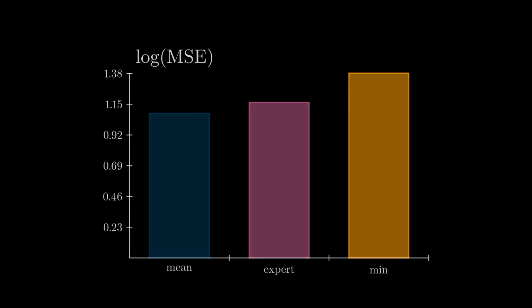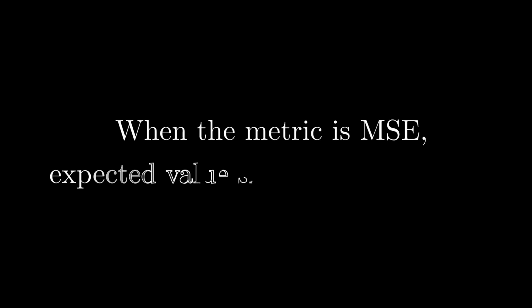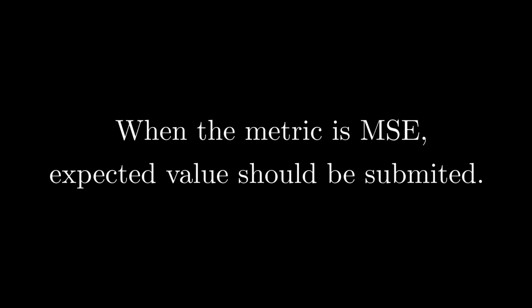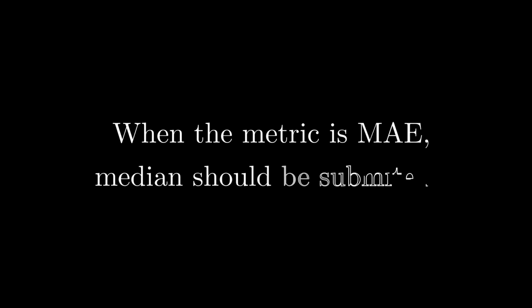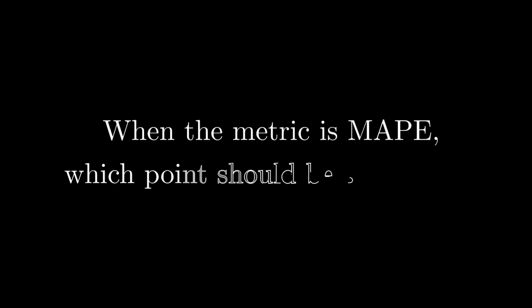So, what we learned from this and the previous episode is that when the metric is mean squared error, the expert has to submit the expected values of the inferred distributions. When the metric is mean absolute error, she has to submit the medians of those distributions. In the next episode, we will discuss what she should submit when the metric is MAPE.